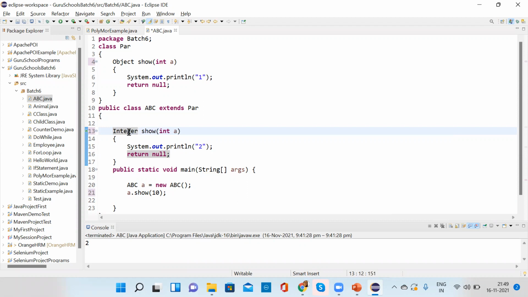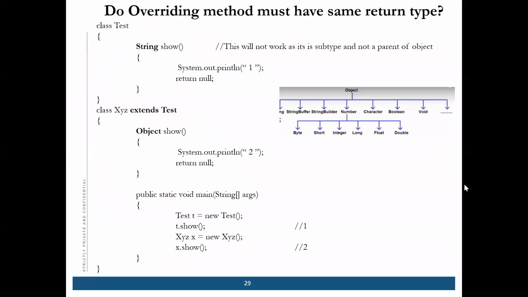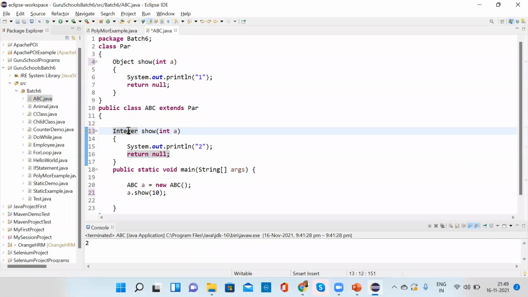Okay, I have to write full Integer. I was writing int, that it is not taking, but if I write full Integer, it is taking. So Integer, if you write, it is taking.